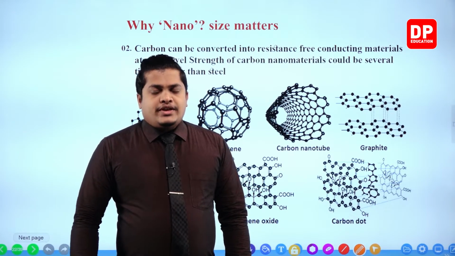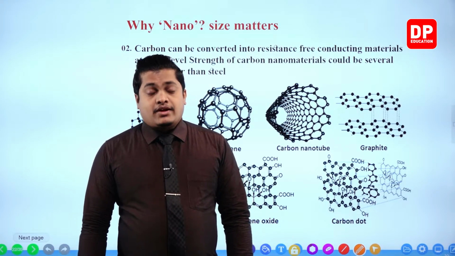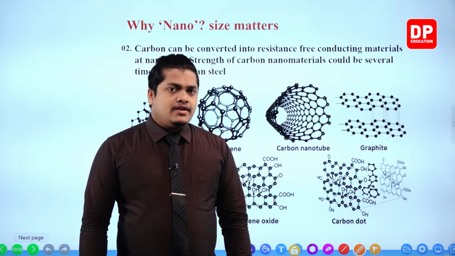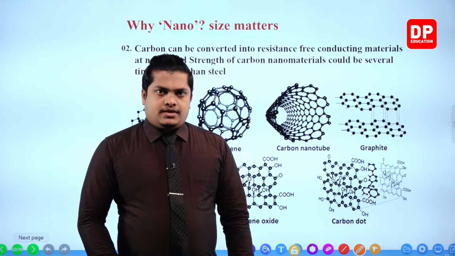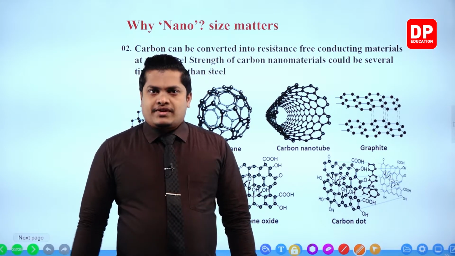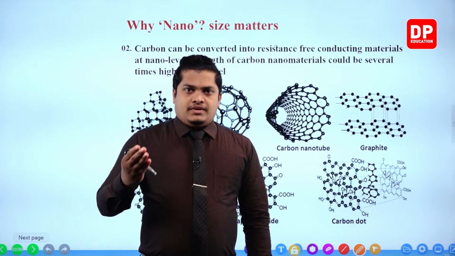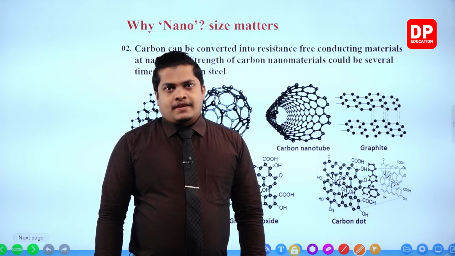Then when you take a macro element, or a macro conductor, any conductor in our normal environment, each and every conductor has some amount of electric resistance. Our conducting wires in day-to-day life are mainly made up of copper.